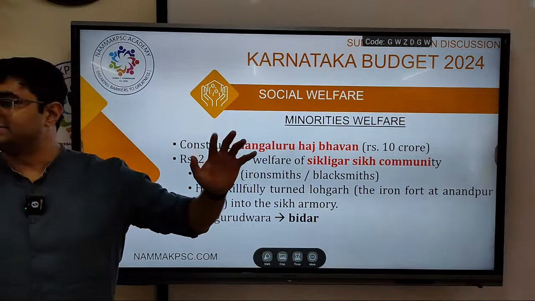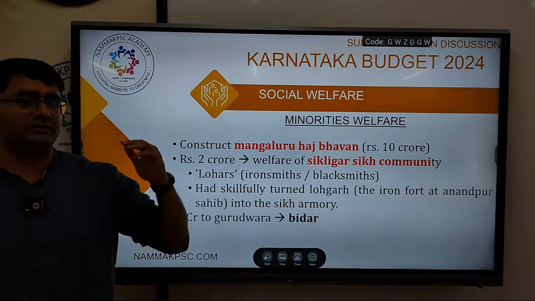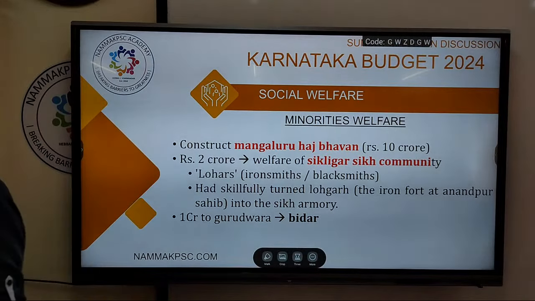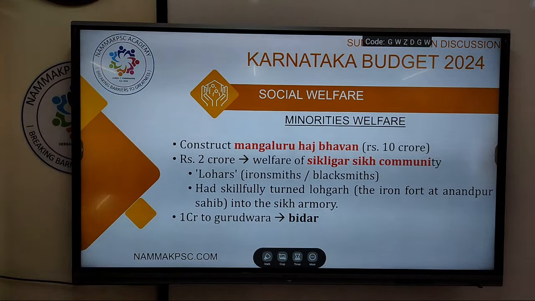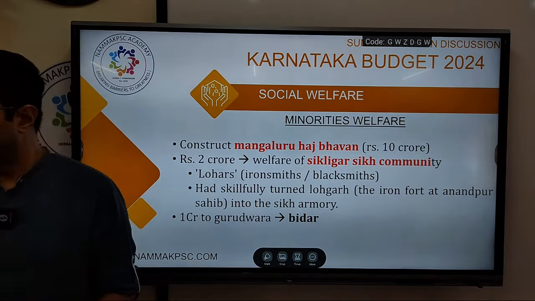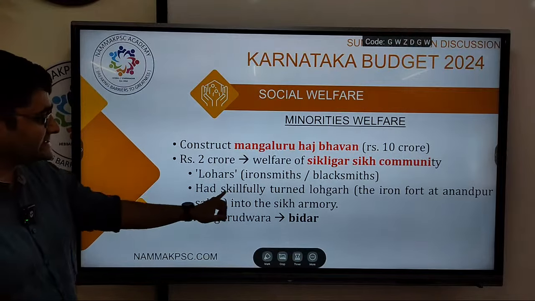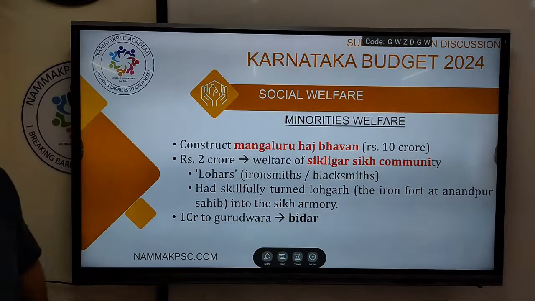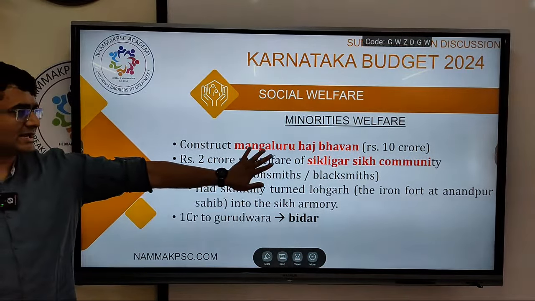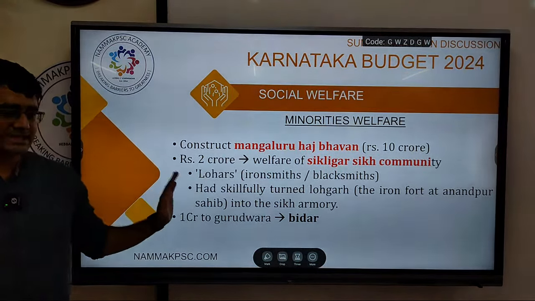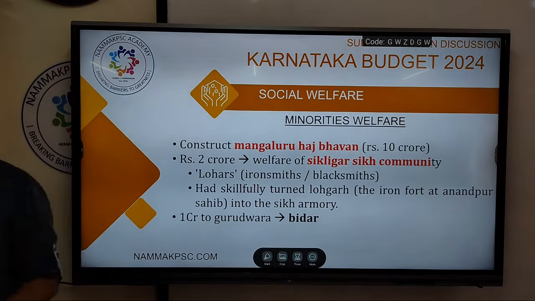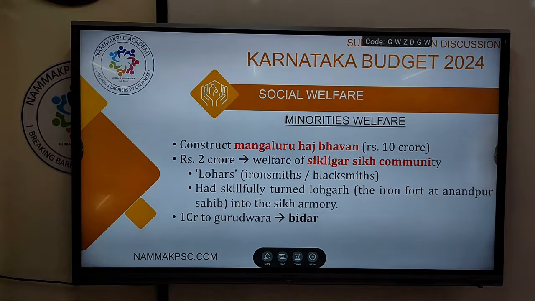In your modern history, you will be studying how the Sikh community fought against the Mughals in a fort called Lohargarh fort, the last Sikh fort that withstood the Mughal onslaught. They skillfully turned Lohargarh fort into a Sikh armory. So that community is there in Karnataka, and for their welfare, money has been allocated. And another Gurudwara will be built in Bidar, if you want to remember.